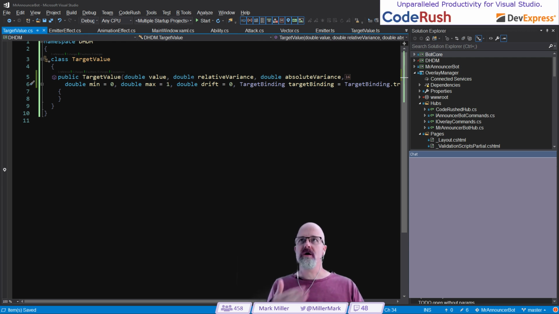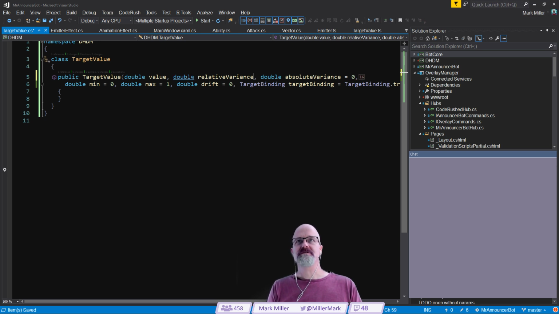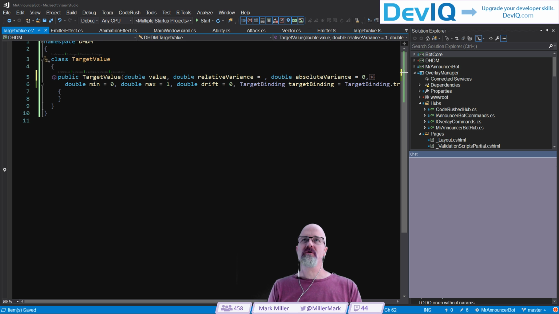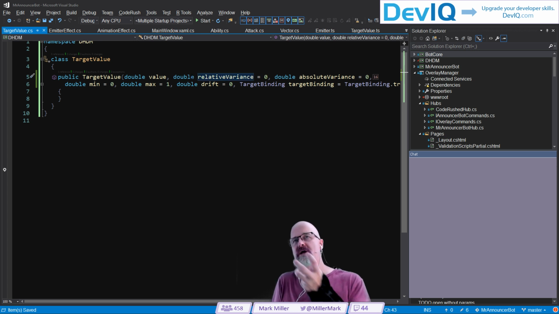So if I'm going from 0 to 100%, that's going to be common right there. And I think absolute variance, we're going to say that's equal to 0. And we're going to say relative variance is equal to 1, because relative is a multiplier and absolute is additive. Right? Is that right? No. Relative variance is a percentage of the total. That's how I implemented it. Sorry, just remembering that. Okay.